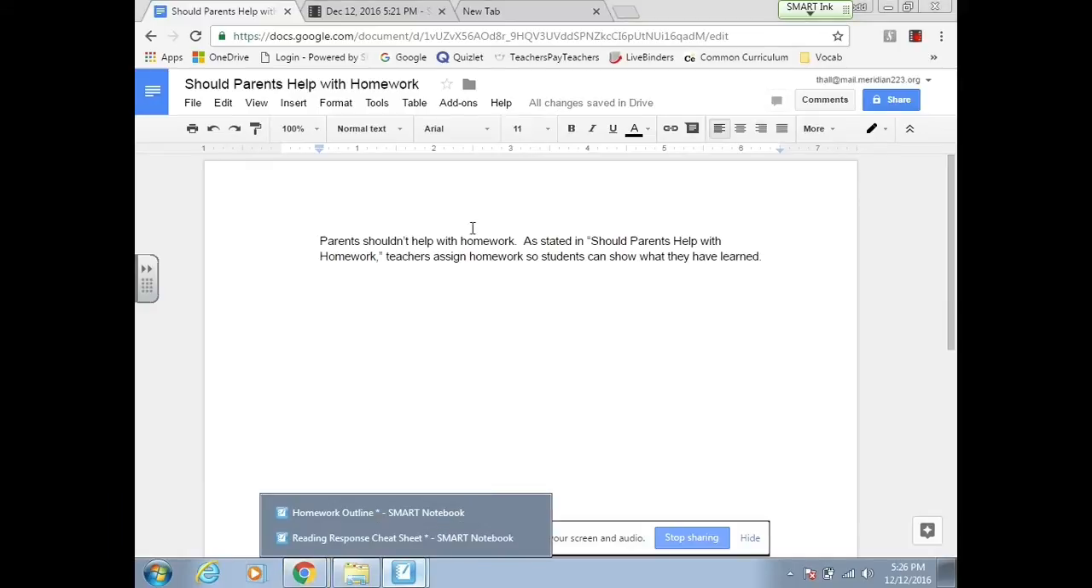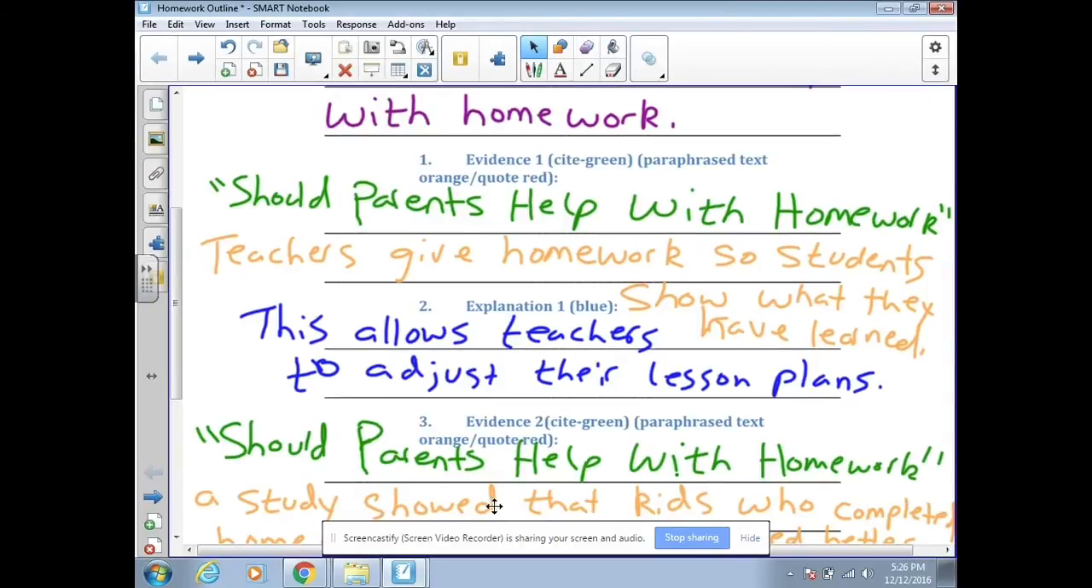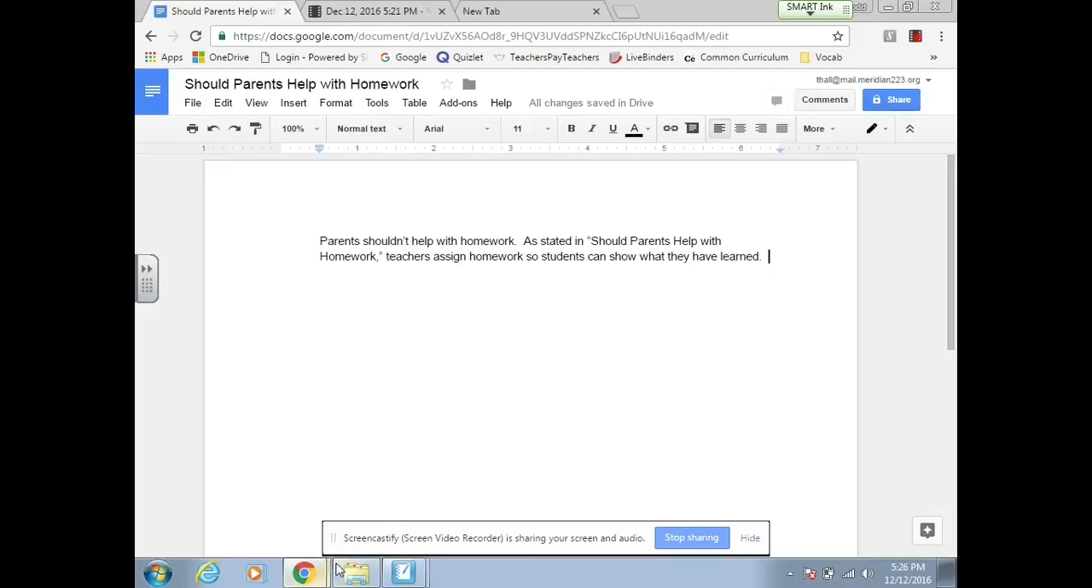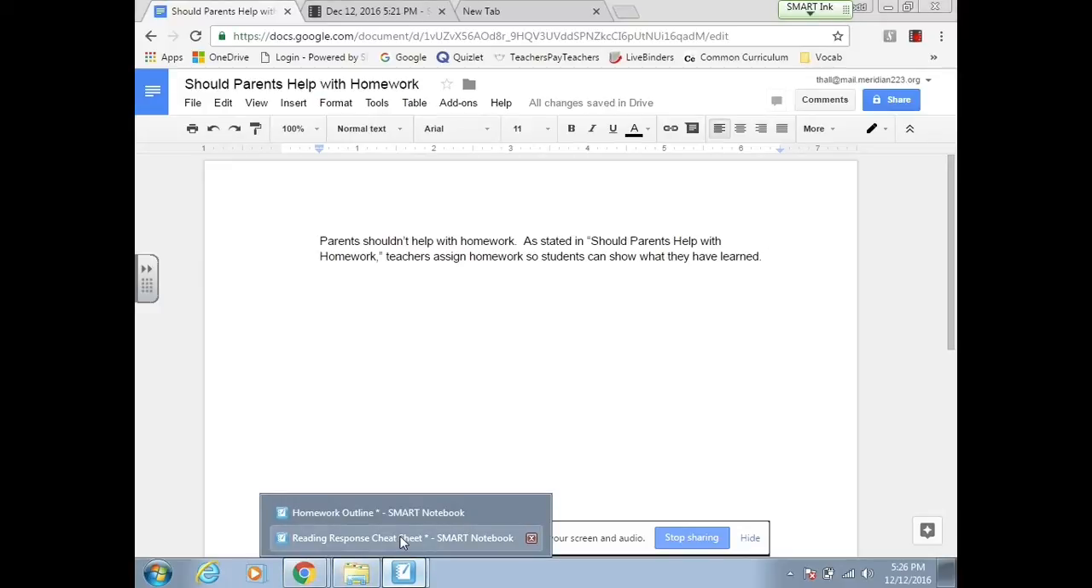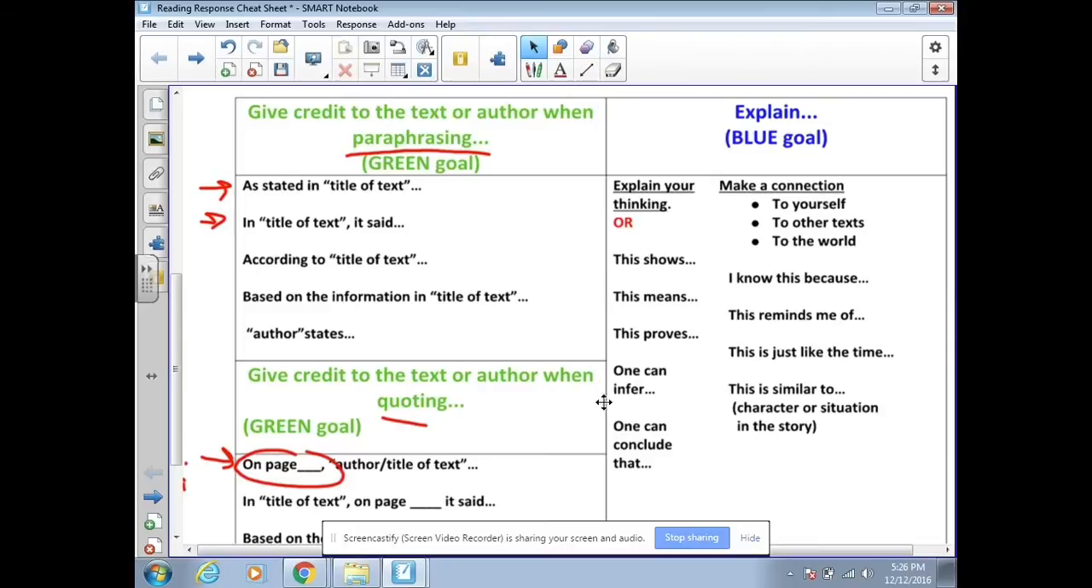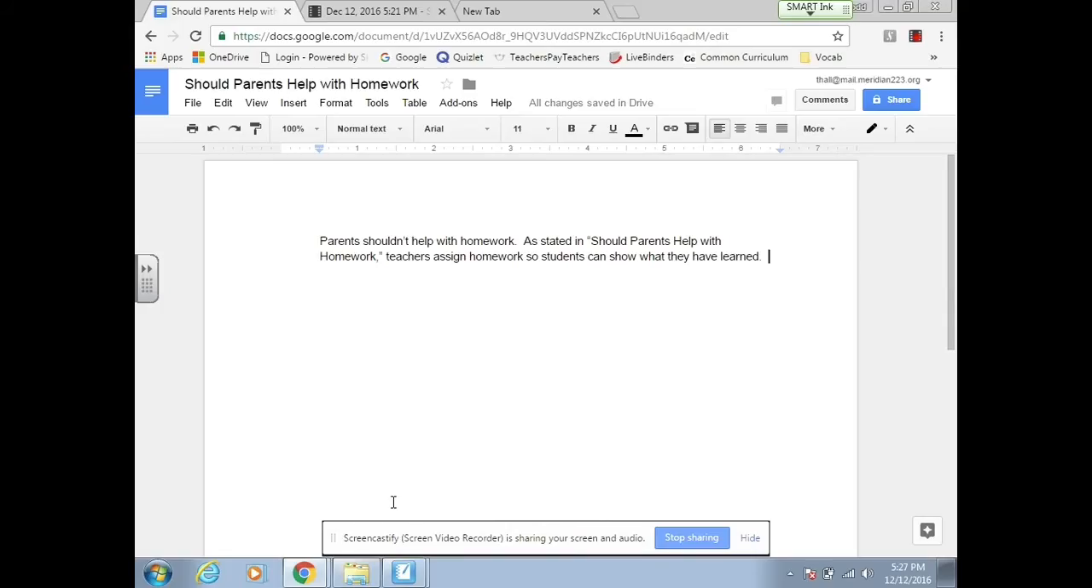I need to prove how this relates to my topic sentence, how it proves my topic sentence. And here's what I put: this allows teachers to adjust their lesson plans. Now, before we get started on this, remember we do have sentence starters for our explanation too. So I'm going to choose one of these. A lot of them would work, but some work better than others depending on what situation we're in. I might go with this one. "One can infer." So I'm going to put "one can infer that teachers will use the results on homework to adjust their lesson plans." And now I'm going to add a little bit to this.